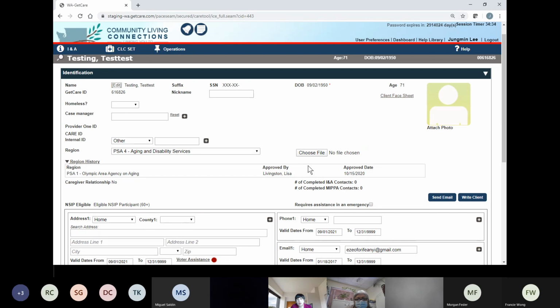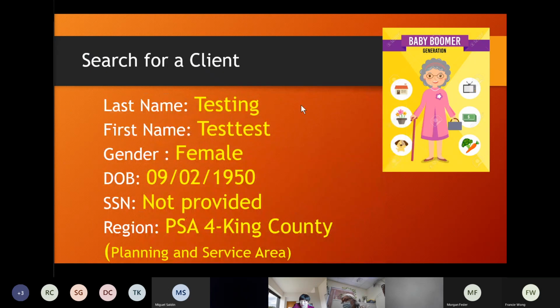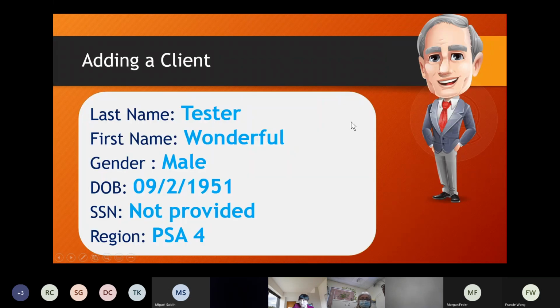Okay. And now I'm gonna introduce another client this time. So I'm gonna show you how to add a client. Is anybody volunteering to read the client's profile?